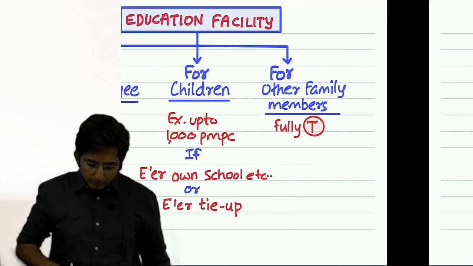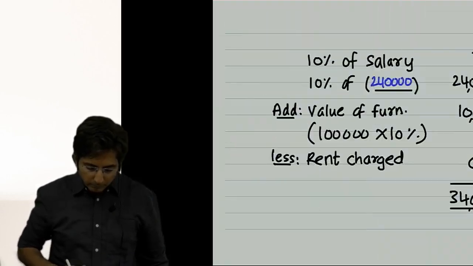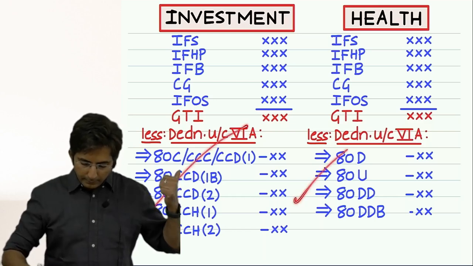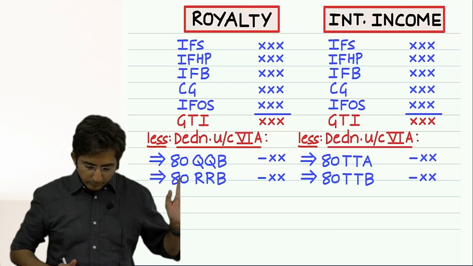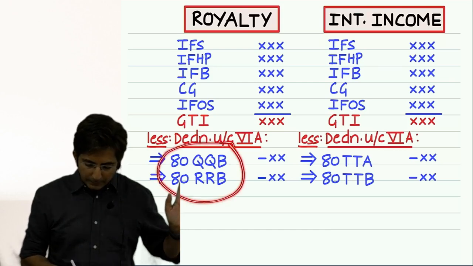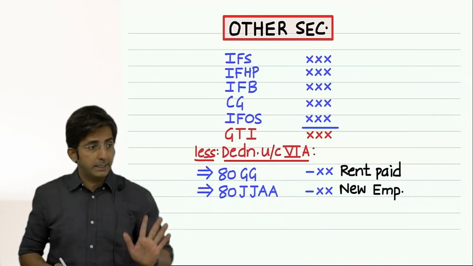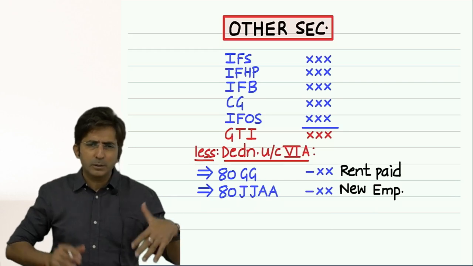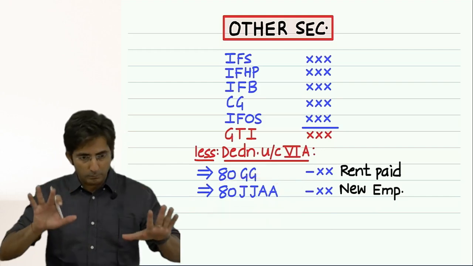Then what are the remaining sections? This full set we have done. Health related is done. This is also fully done now. Now 80QQB, 80RRB is left, and 80JJAA. So first I'll do 80JJAA. Yesterday I wanted to start, but there was some recording issue, so we could not start 80JJAA. So we are starting now.